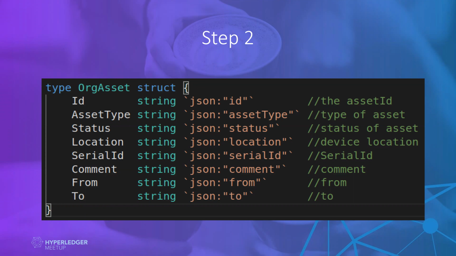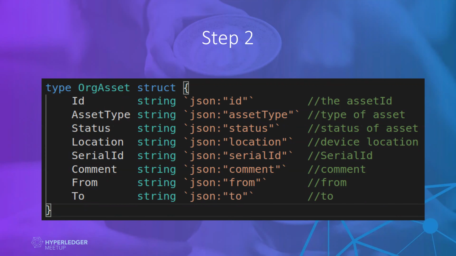So in this example, I will have an ID, just like an asset ID, that will be the primary key for this ledger, and I will define the asset type, status, location, serial ID, comment, from, and to, whatever. It's just a sample. It can be more complicated, but for simplicity I made a few attributes that I will be using in these three processes.